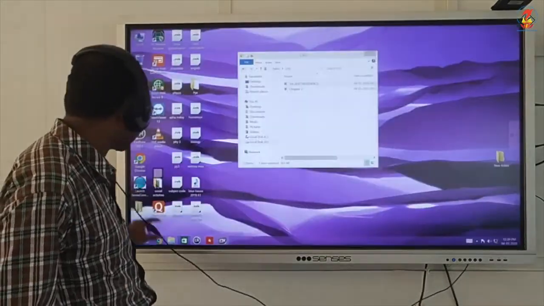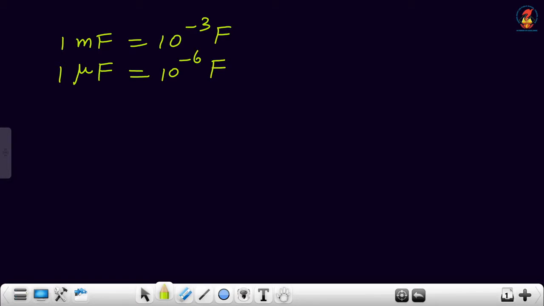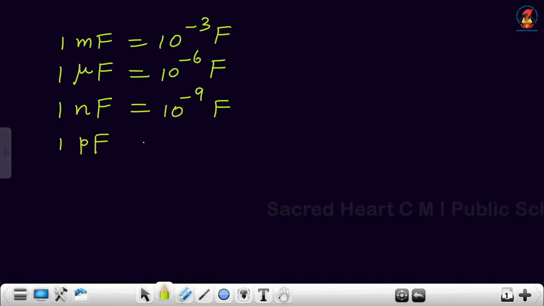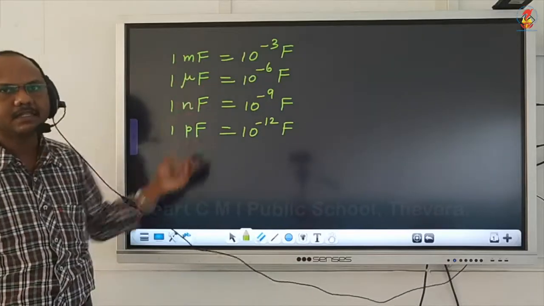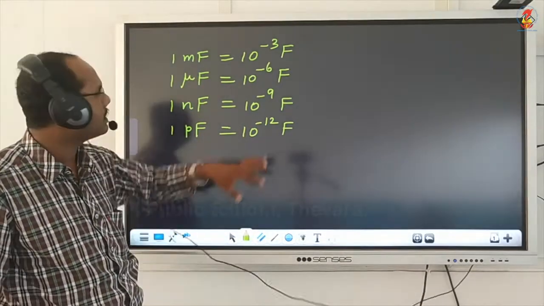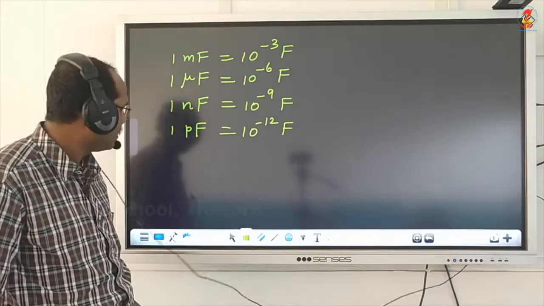So let us see the conversions of all these things. 1 millifarad is 10 raised to minus 3 farad. 1 microfarad is 10 raised to minus 6 farad. 1 nanofarad is 10 raised to minus 9 farad, and 1 picofarad is 10 raised to minus 12 farad. So these are the conversions. In practical cases, we always use these units only.